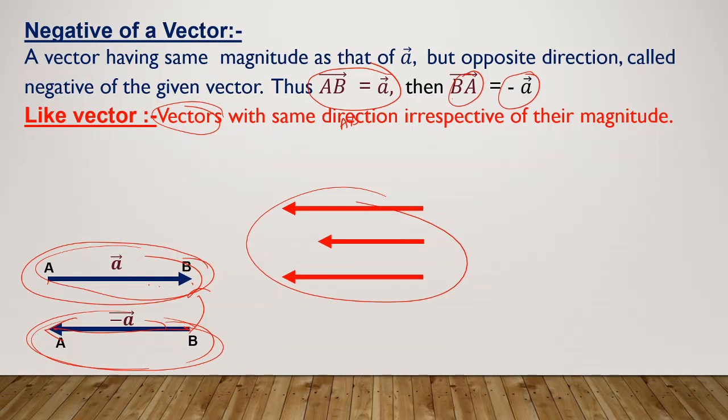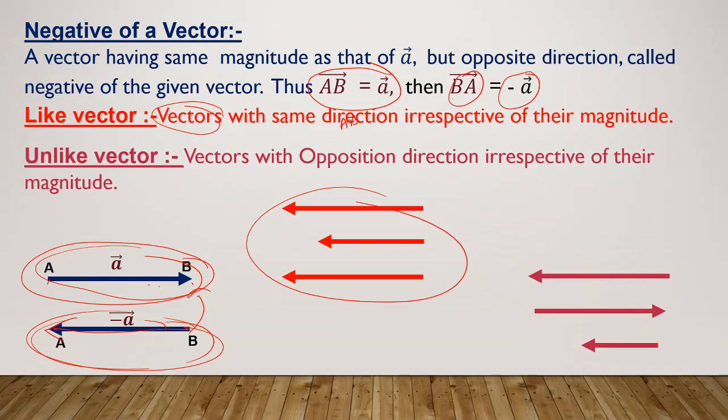Then unlike vectors, can you expect what they are? Fully opposite to like vectors. That is, vectors with opposite direction, irrespective of their magnitude. Magnitude no need to worry, but vectors with opposite direction we call unlike vectors.